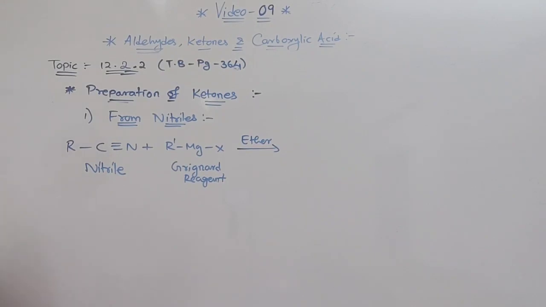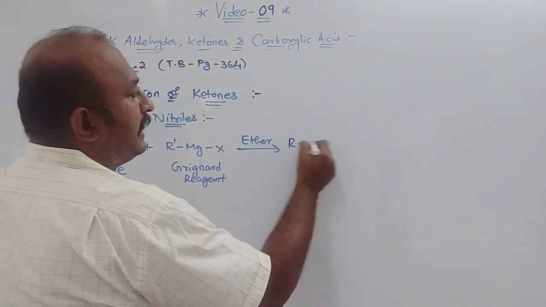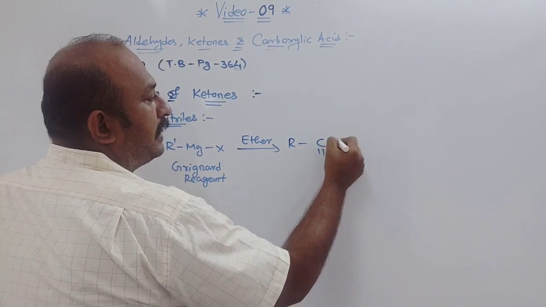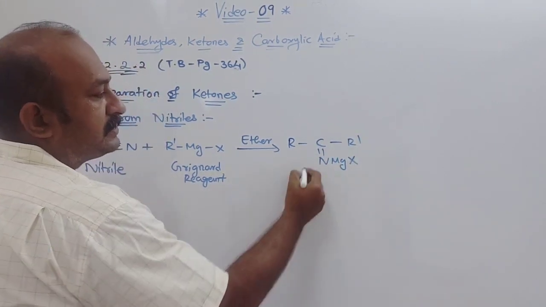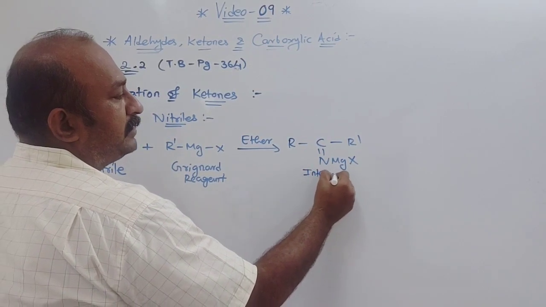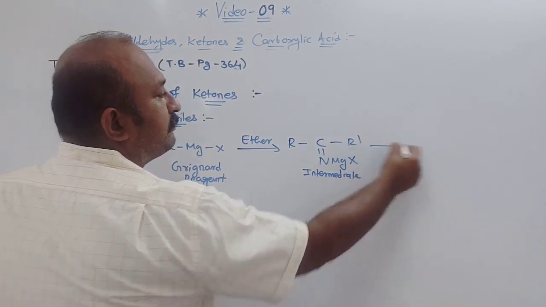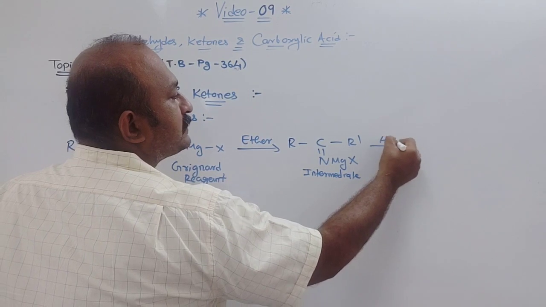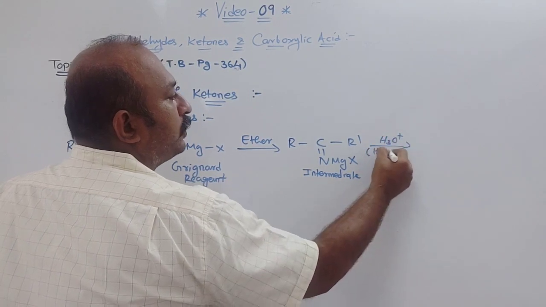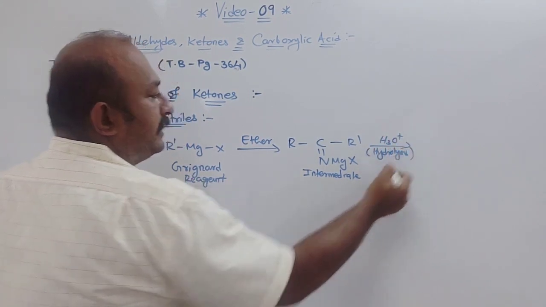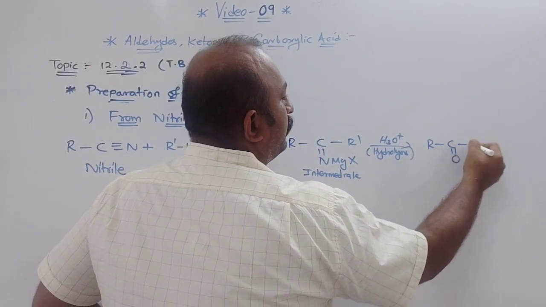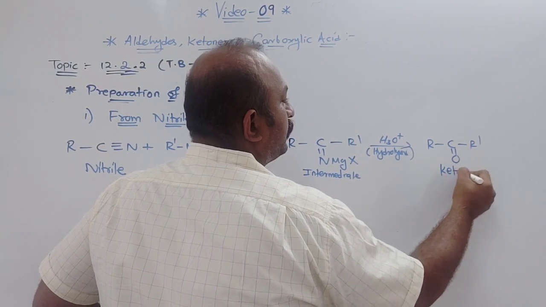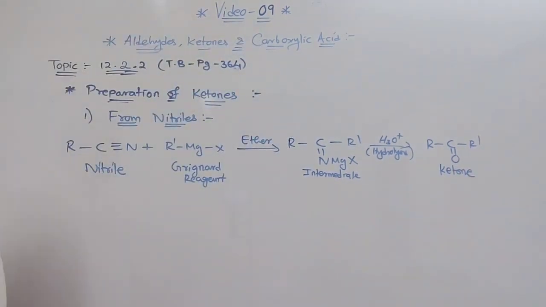So you will get an intermediate. The intermediate is R C double bond N R dash and MgX. This is the intermediate what you get. Clear? Which on further hydrolysis will give you what? R C double bond O and R dash, that is what? Ketone you get. Which on further hydrolysis gives you ketone.